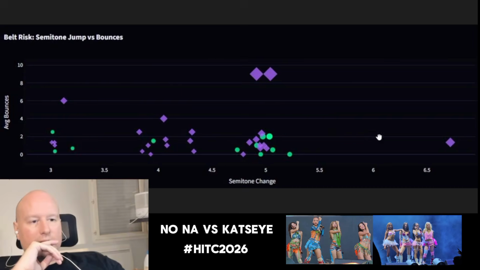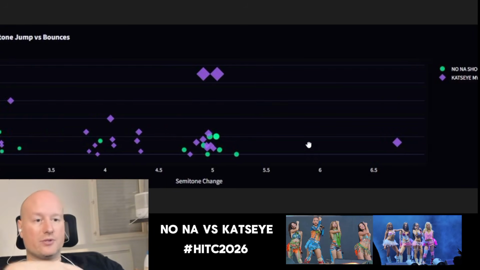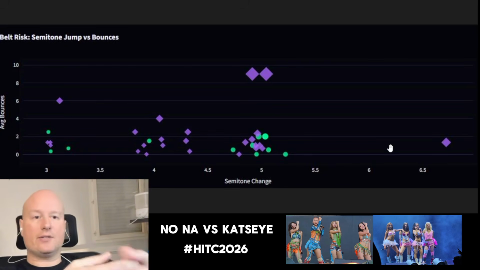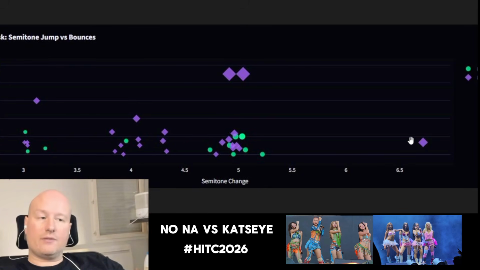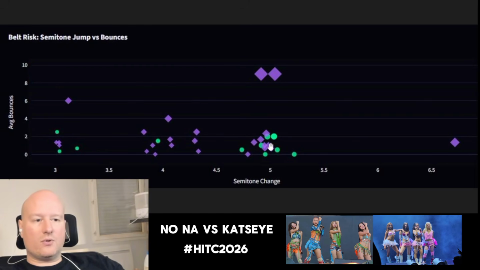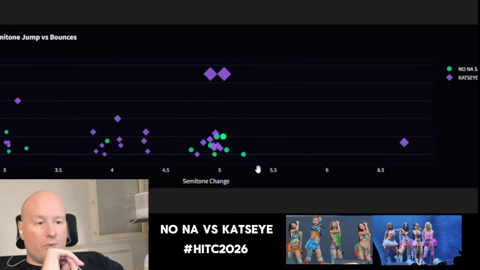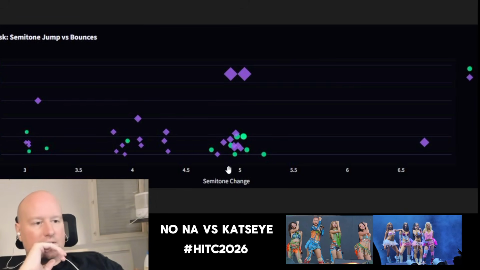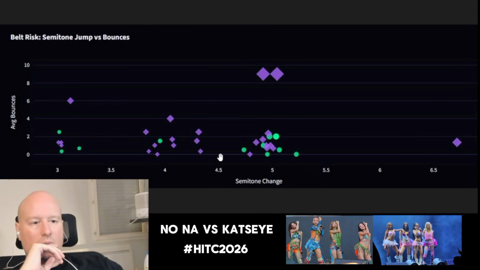So we can see NONA, for example, as a difference, you can see the point. NONA is a bit more, not too much risk, right? But because I'm talking about the risk, cut size took a serious risk in this higher octave and higher change, right? And you can see that NONA is taking kind of the same vibe, a 5 summitum change, right? And with just a few average bounces. They kind of ex aequo on the perfect landings, right? So we can see NONA ex aequo on the number, and we can see cut size as well here.